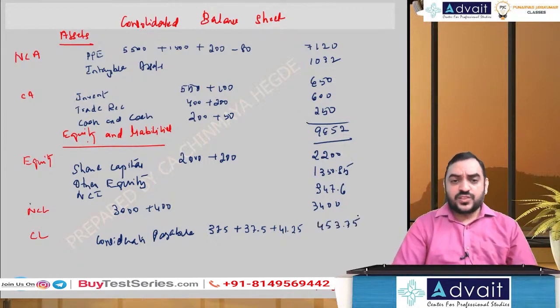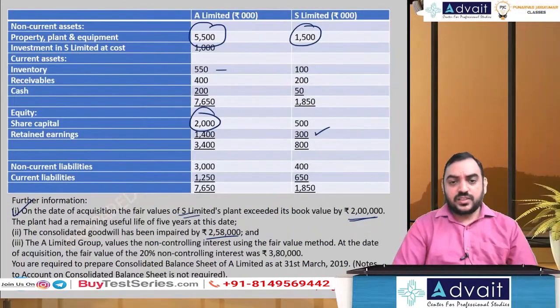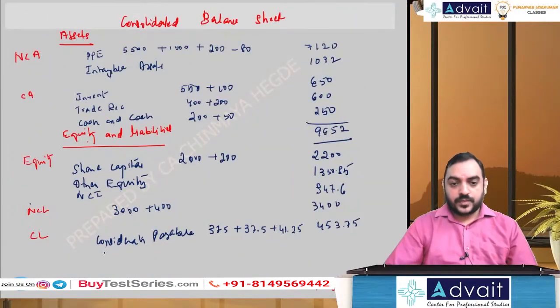And current liabilities, no adjustments. We'll take it as it is. Trade payables, 1,250, 650. I'll just say current liabilities or trade payable. 1,250, 650, 1,900. Right? 1,900.